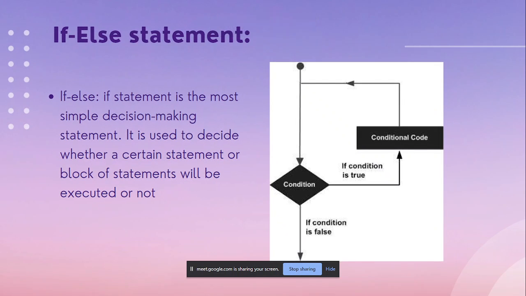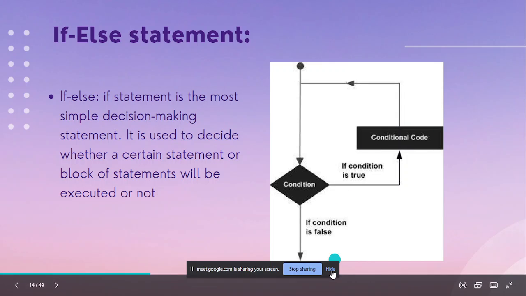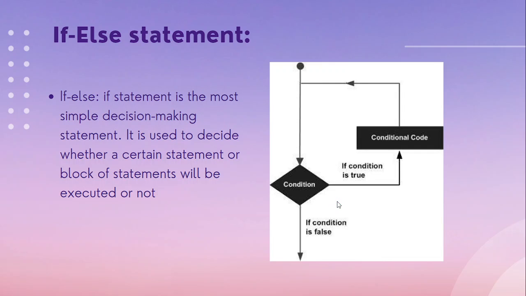Okay, so I'll explain the if else statement once again. Inside the if else statement, first we have the condition. If the condition is true, then it will execute the code which is written inside the conditional block, and once that code is executed, it will go out of the loop. If the condition is false, it will go for the else statement, which is the different part. Once the else statement code is executed, it will get out of the if else statement.